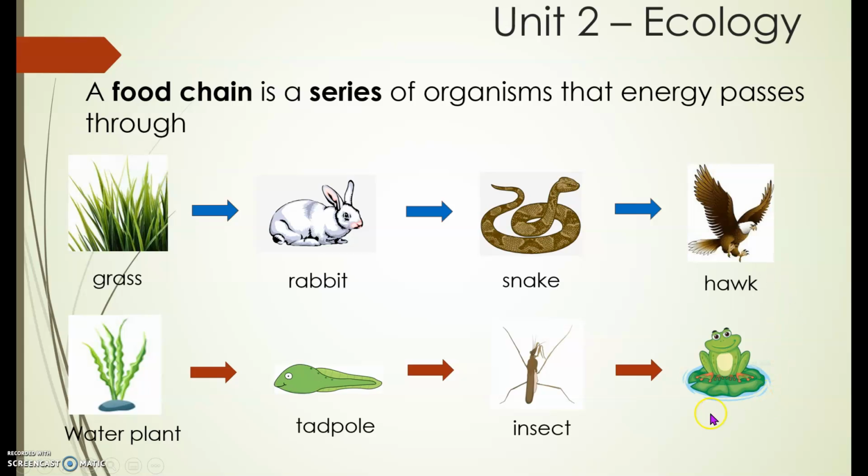So the next example is the water plant. It also has nutrients and makes its own food. The tadpole will eat the water plant. It will contain the nutrients in its body. Next, this insect will eat the tadpole and get the nutrients. Then the last one, the frog or the tertiary consumer, will eat the secondary one, and get the nutrients from the tadpole and insect.